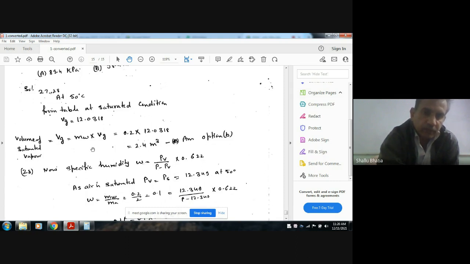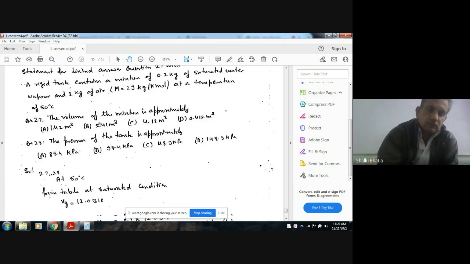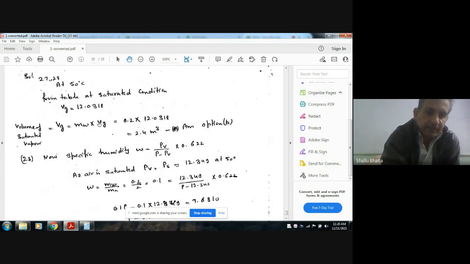From this we can calculate omega. We have MW as 0.2 given and MA as 2 kg. So omega is 0.2 by 2, that is 0.1. Now if we put 0.1 here, we can calculate P, the total pressure.